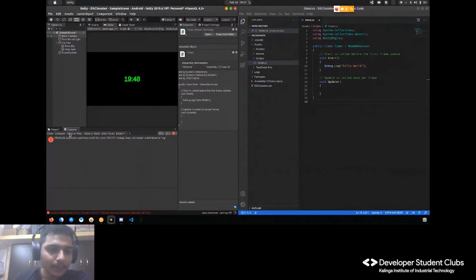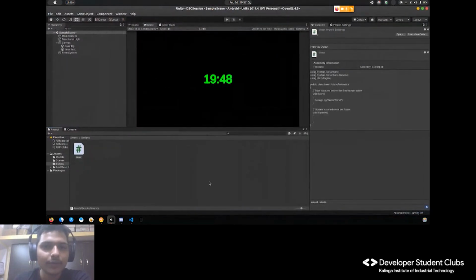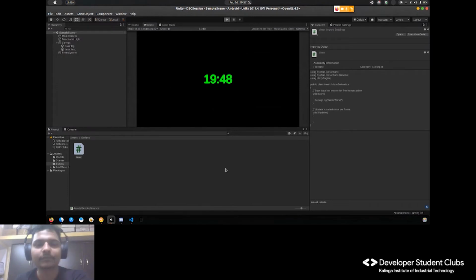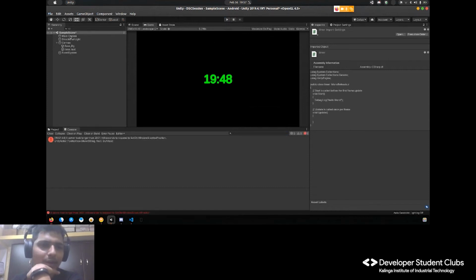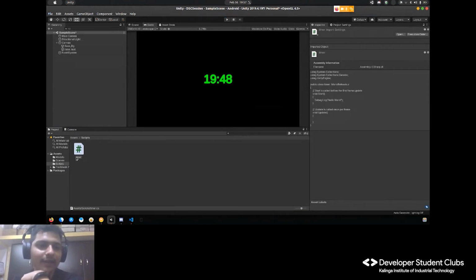Now after compiling, it will say the error is gone. Yeah, it's gone. Now when you want to test your project, you go and press this play button, but you will find nothing. Okay, debug.log comes here, but you will find nothing. Why is it happening? Because when you play, only the things in this hierarchy are being used. So unless you add your script to this hierarchy, it won't get executed.